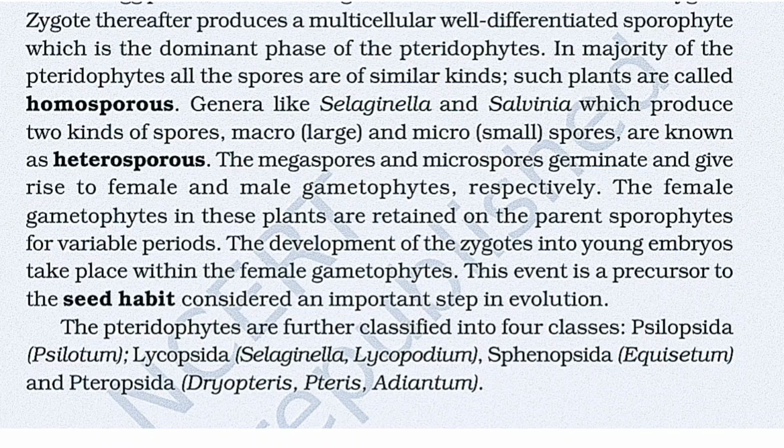The pteridophytes are further classified into four classes: Psilopsida, example Psilotum; Lycopsida, example Selaginella, Lycopodium; Sphenopsida, example Equisetum; and Pteropsida, example Dryopteris, Pteris and Adiantum.